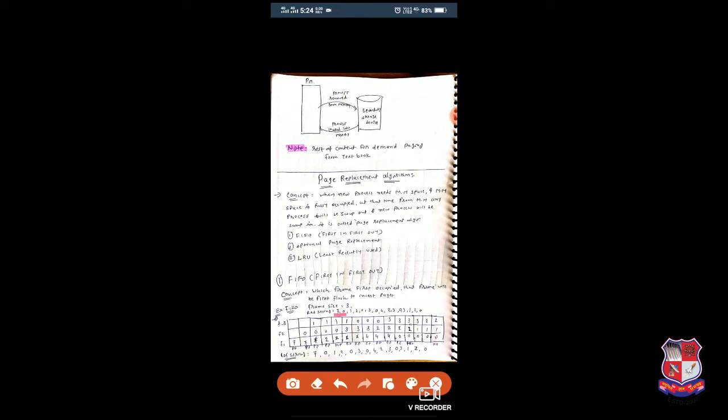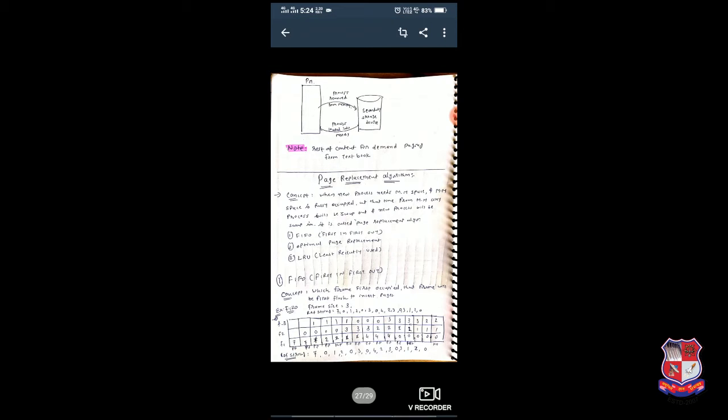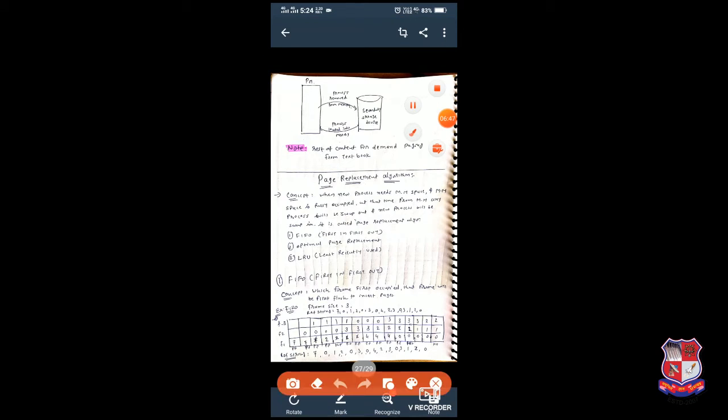See here we have the reference string, and the first page is 7. So here we will check whether main memory is free or not. Main memory is firstly empty, so we will store reference string number 7. So page number 7 we will store here at the first place, frame 1. Then we will see